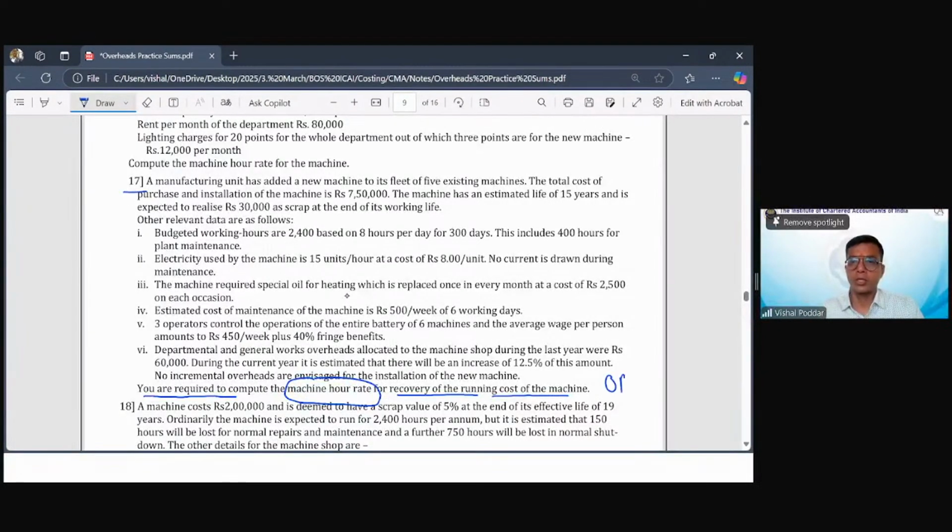In short, they are asking you to find out ORR for this particular production department, which is a mechanized department. Now, let us understand the question. What does the question say?